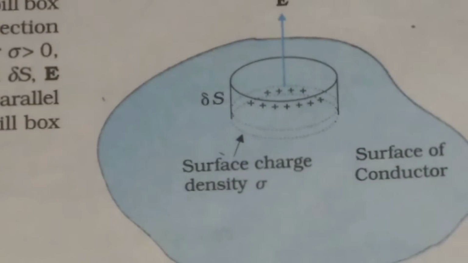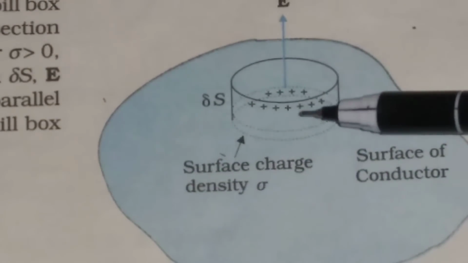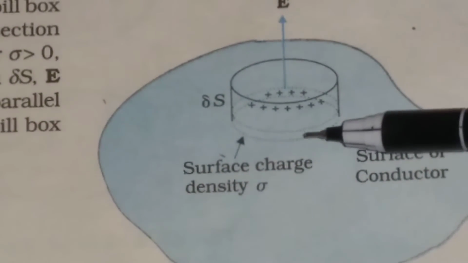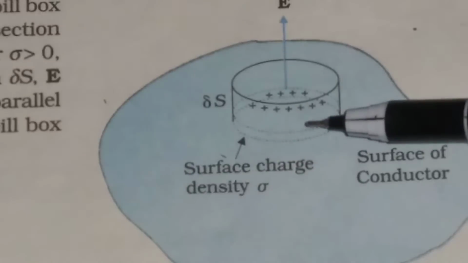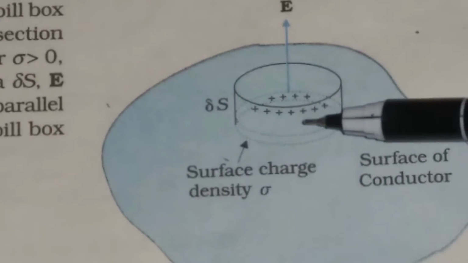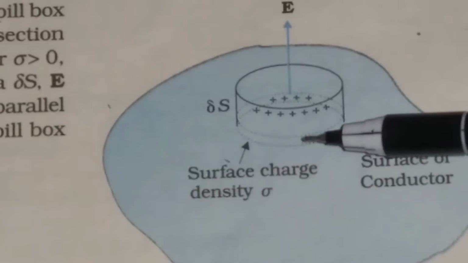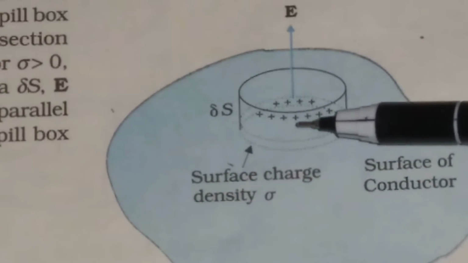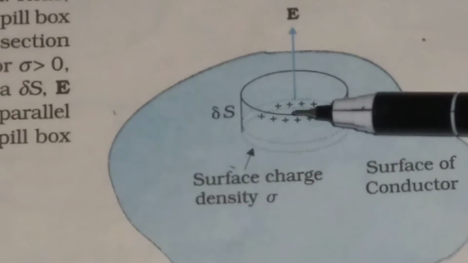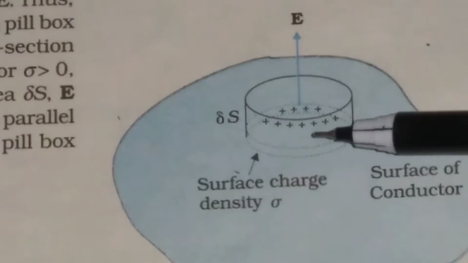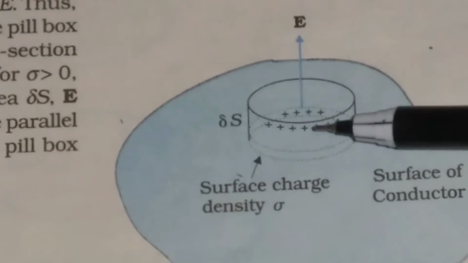The pillbox is nothing but a short cylinder, and one part of the cylinder is inside the surface of the conductor, and another part is outside the surface of the conductor.